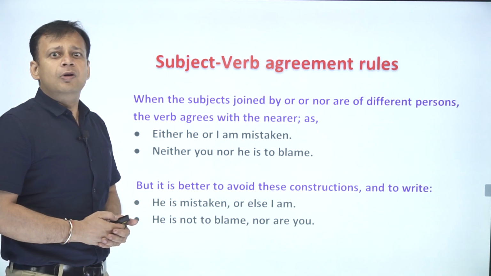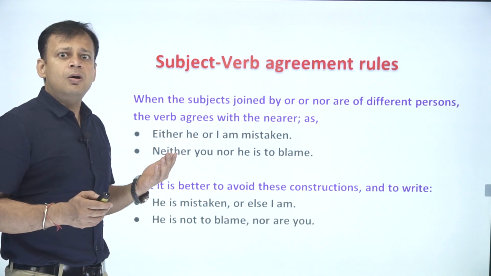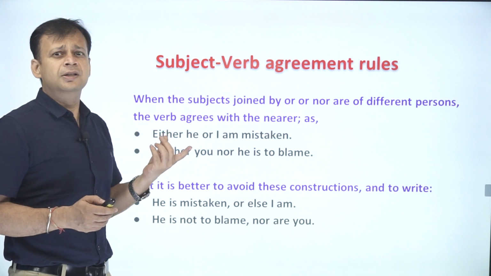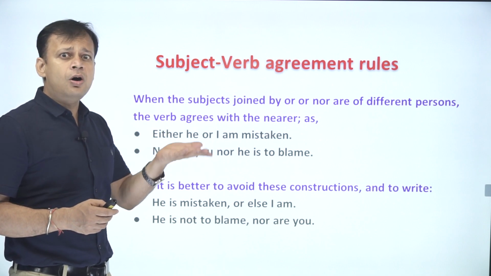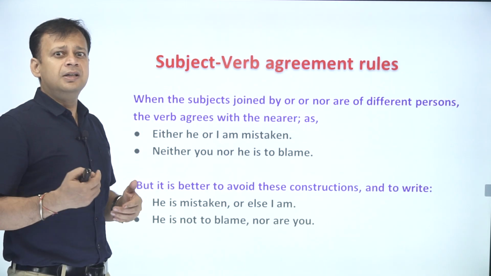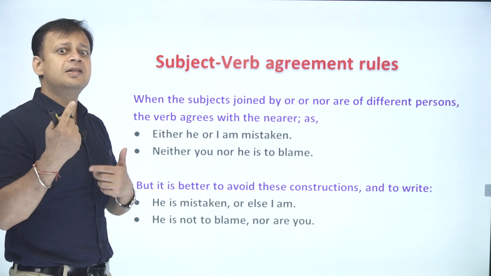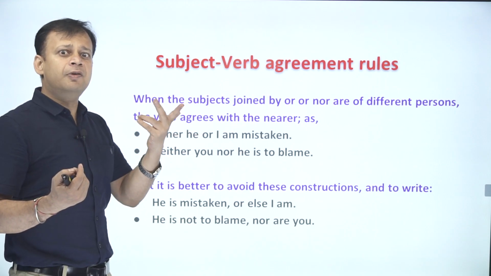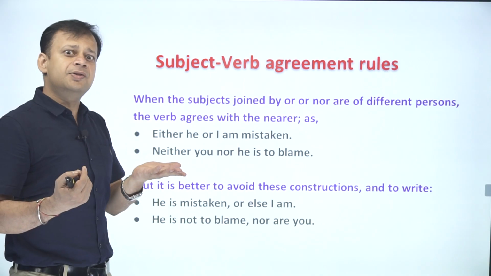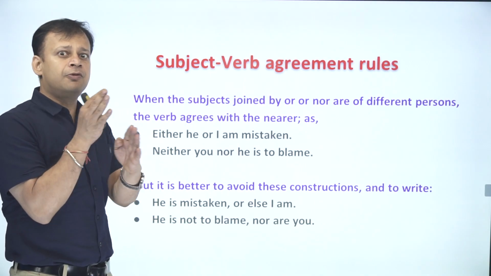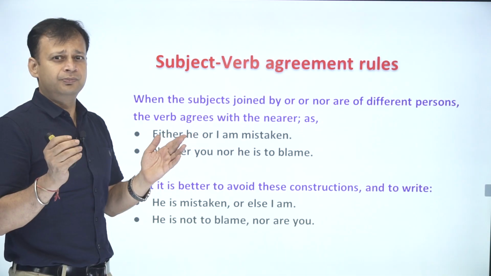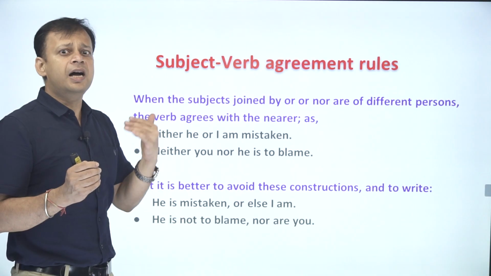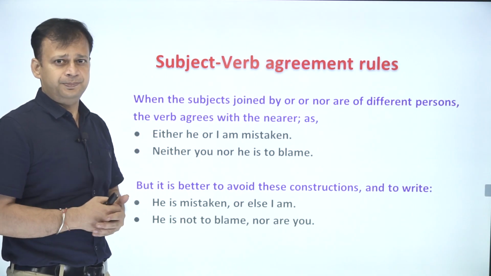Next rule: when the subjects joined by or or nor are of different persons, the verb agrees with the nearer one, as in "Either he or I am mistaken." So in this case, if I just interchange the sentence, either I or he, in place of am I'll be choosing is, because the helping verb and the word just before it have to match with each other. So either he or I am mistaken, or I can say either I or he is mistaken.